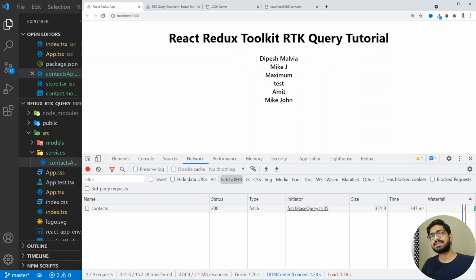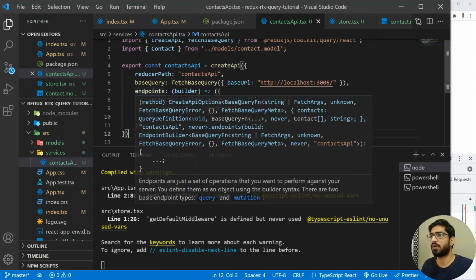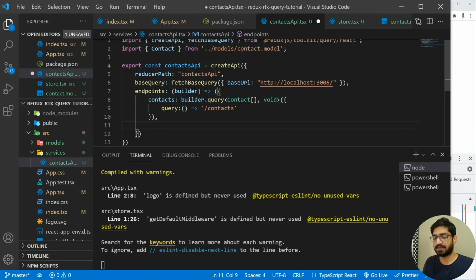All right. Now let's create one more endpoint where we are going to fetch an individual contact. So I'm going to go back here and create a new endpoint. I will come here and I'm going to have another endpoint which is going to give me a contact.